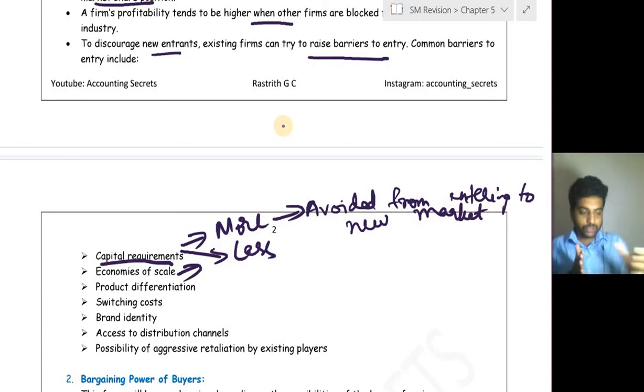To run the business for that period of time, they should charge more when you compare to your competitor.